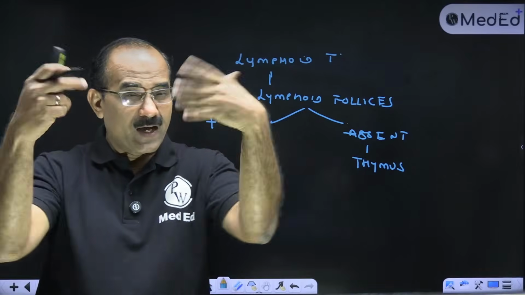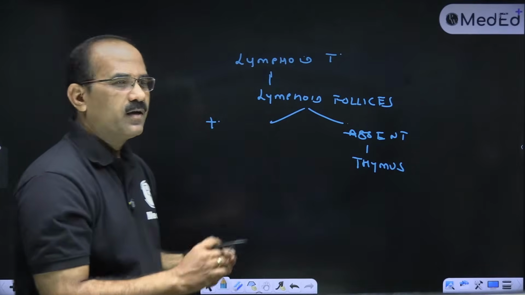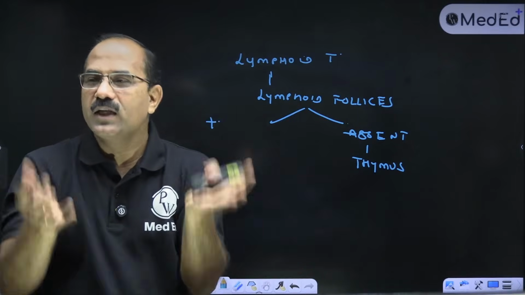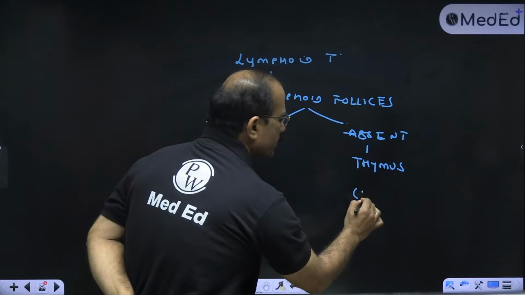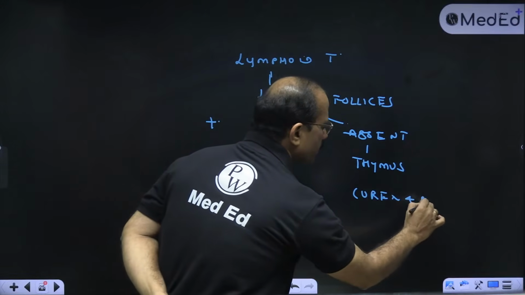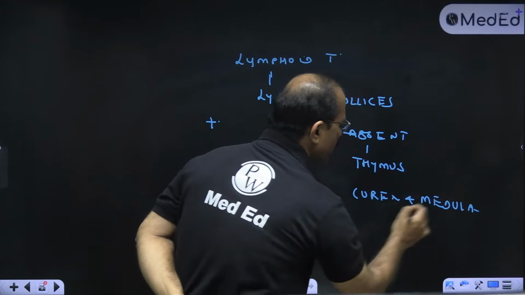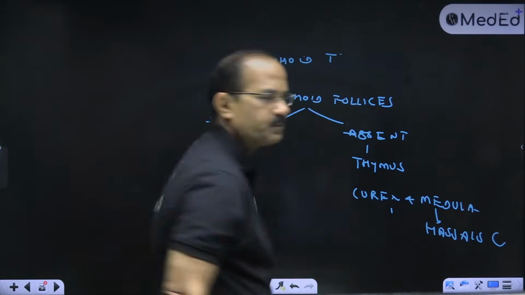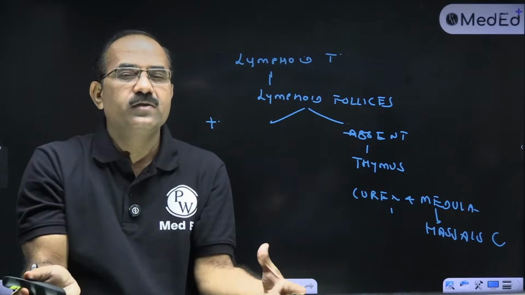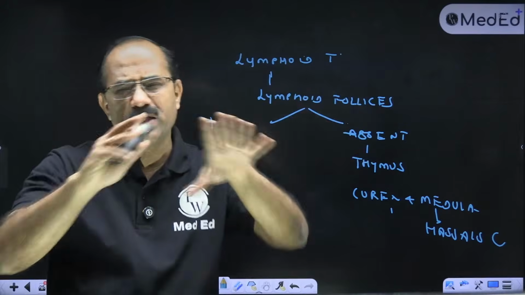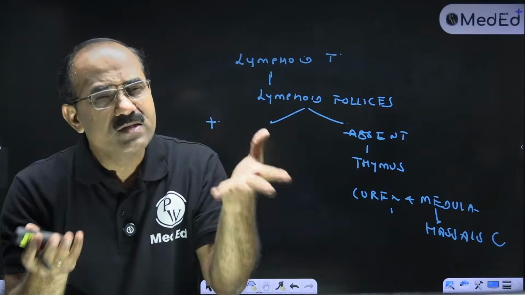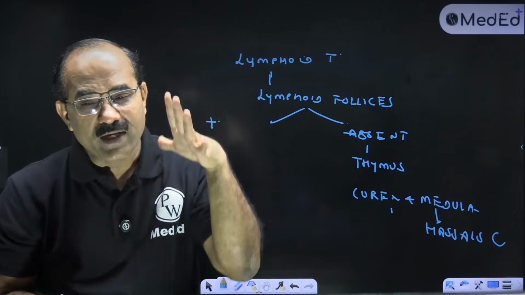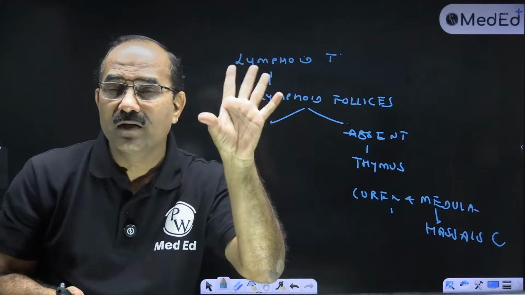Now, how do we identify the thymus? Thymus में क्या होगा? थाइमिक लोब्यूल्स होंगे. Each lobule will have cortex and medulla, and in the medulla there will be Hassel's corpuscles. तो the moment I see a slide जिसमें lymphoid follicles are not there, but the slide is basophilic, I know it is lymphoid tissue, but lymphoid follicles are absent है. So at the back of my mind, I know this can be thymus.